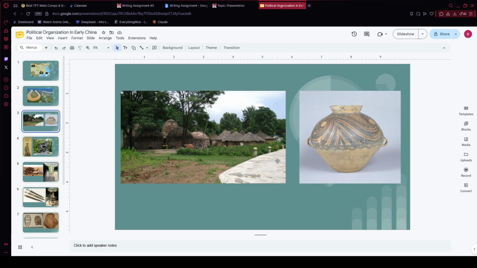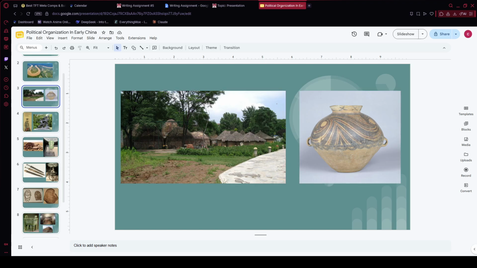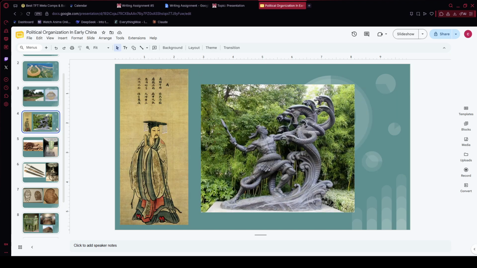This is the picture of the Banpo village, and then this is the picture of what their pottery looked like. They had a unique pottery style, and that's a picture of what they made.